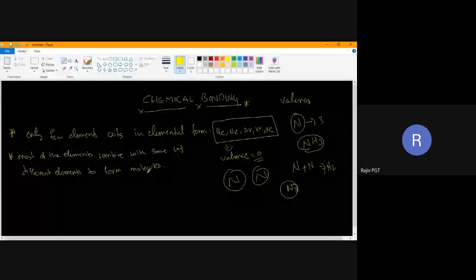When atoms of different elements are combining, what will hold these atoms together?